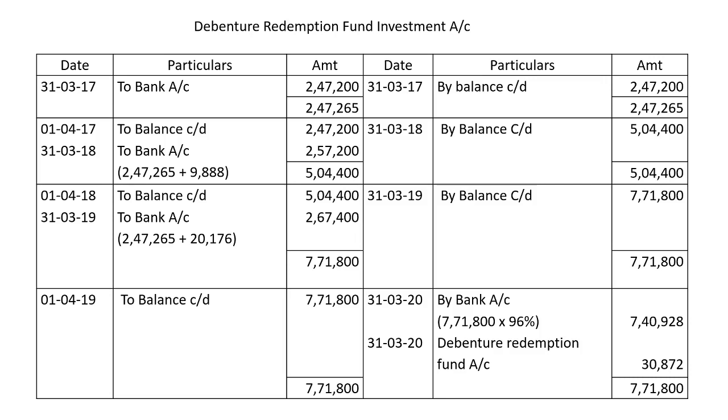So on 31st March 2017, to bank account 2,47,200 will be invested. On that same day, that account will be closed, 31st March 2017, by balance carried down 2,47,200. That will be brought down to next year, 1/4/2017, to balance brought down 2,47,200. Again in the year ending 31st March 2018, to bank account, again the investments will be made: 2,47,265 plus 9,888 rupees. That is the interest.